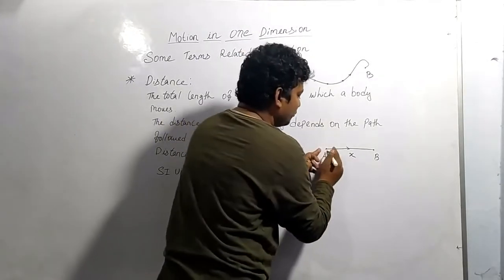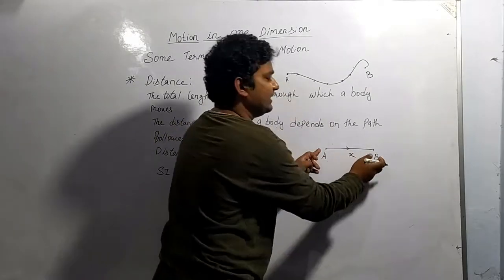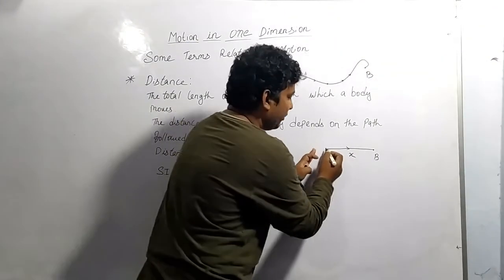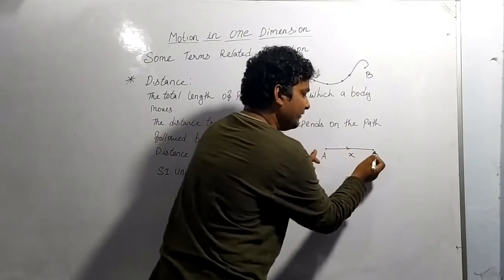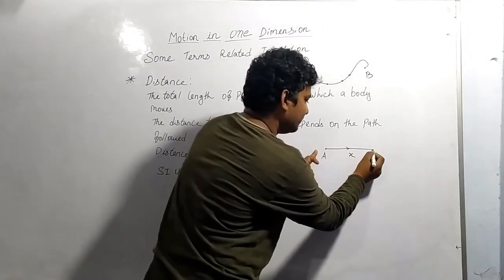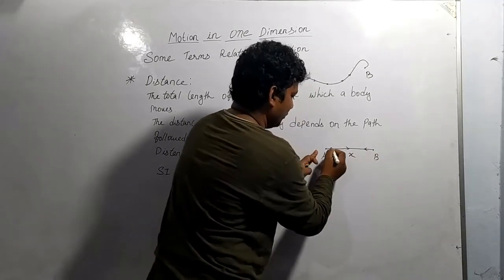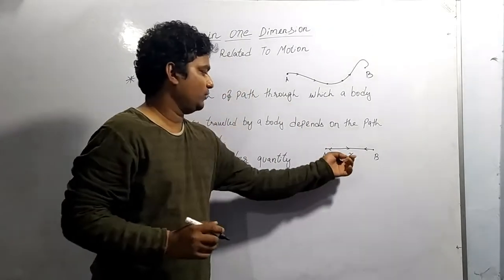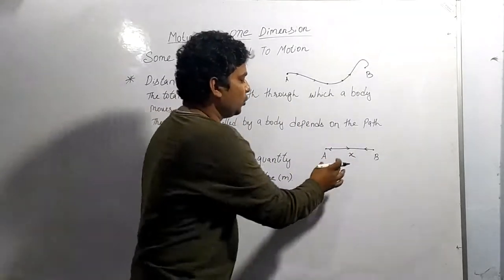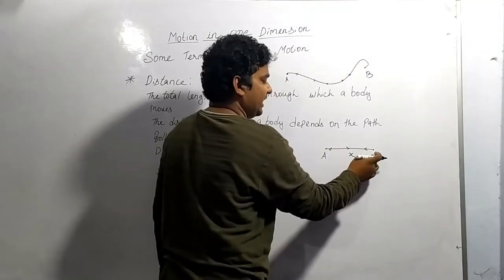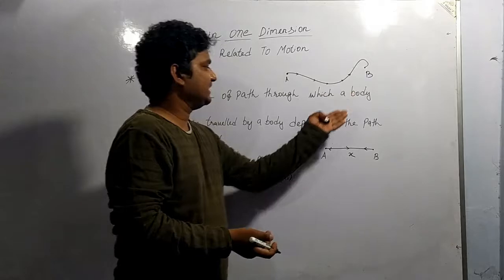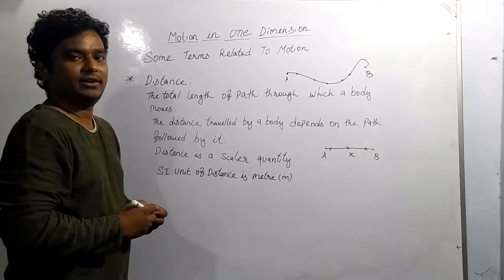Suppose the body is going from A to B, then it travels a distance of x meter. And if the body travels from A to B and again from B to A, coming back to point A, then again it is traveling x meter. So the total distance from A to B and B to A will be 2x, meaning it will be added up. This is the distance.